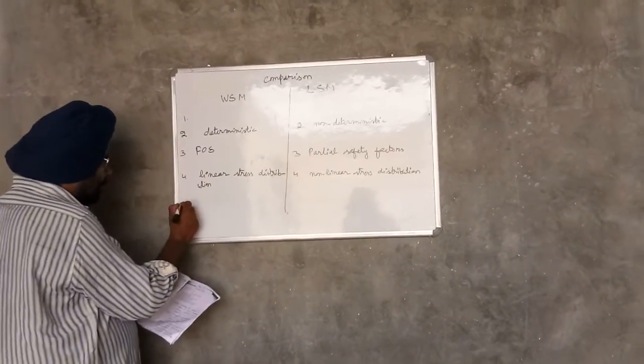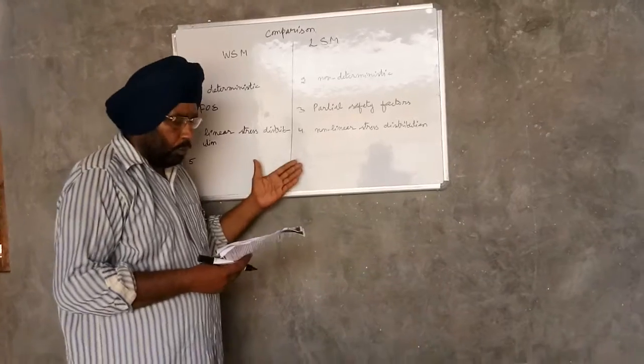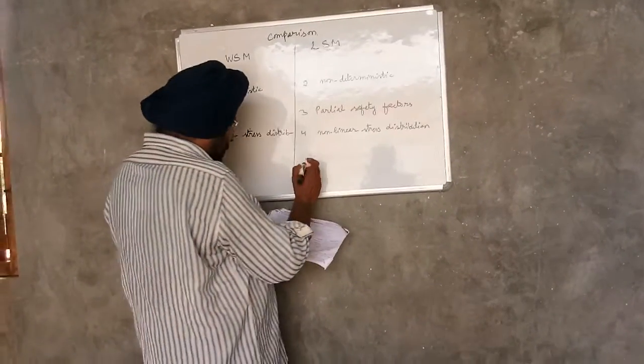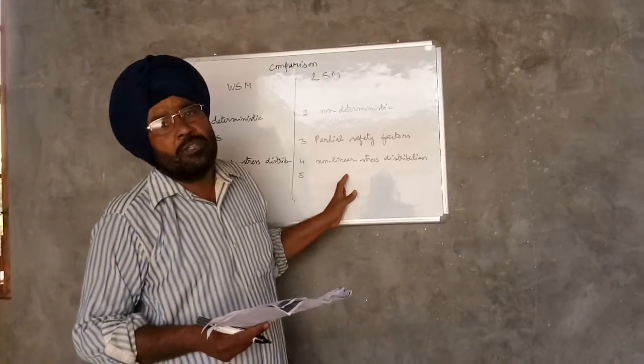Fifth point, in the working stress method actual safety against ultimate load is not known. In the limit state method, it satisfies all the limit states of collapse and serviceability.